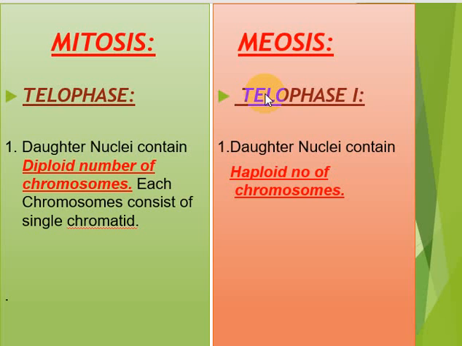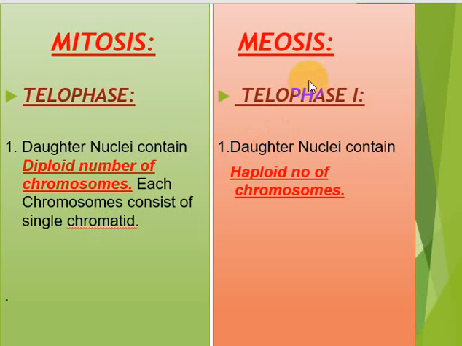But here, actually the difference is in telophase of mitosis, the diploid number of chromosomes is obtained. Diploid number of chromosomes are obtained. And certainly here each chromosome consists of a single chromatid. Remember it, boys. This is the technical point that should be kept in mind. A single chromatid here is making the chromosome.